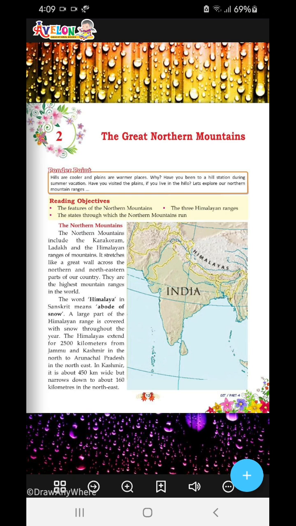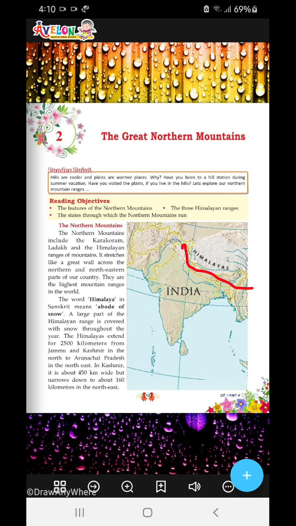So where do we have the Karakoram? You can see in the map over here that we have the Himalayas in this pathway I am marking. You may be thinking, why am I not marking the northeast regions? Because actually we do not have the Himalayas over there. Actually we have the Purvanchal mountains over there. They are smaller Himalayas, but in our board we generally do not consider them as Himalayas.